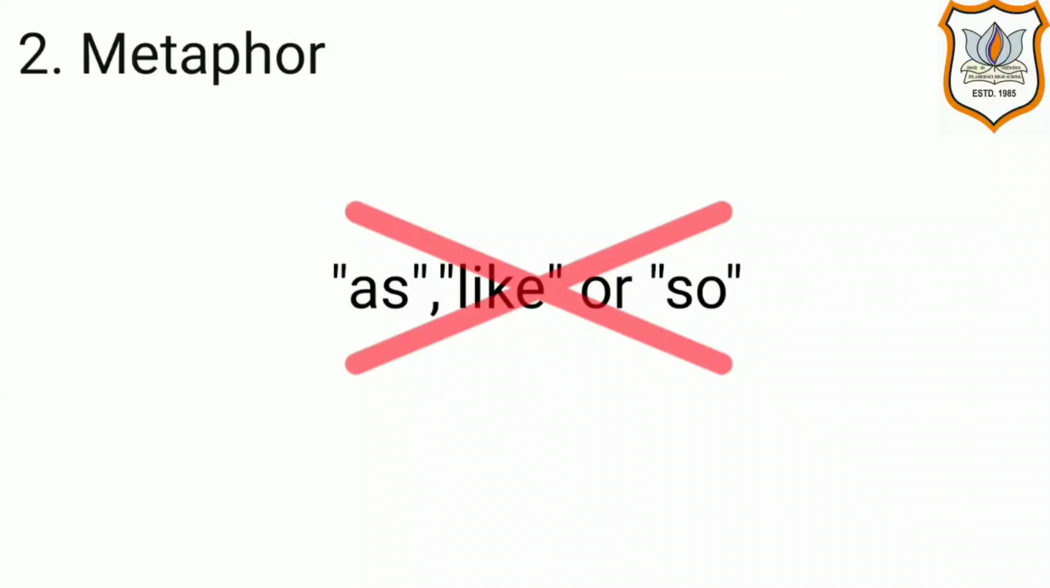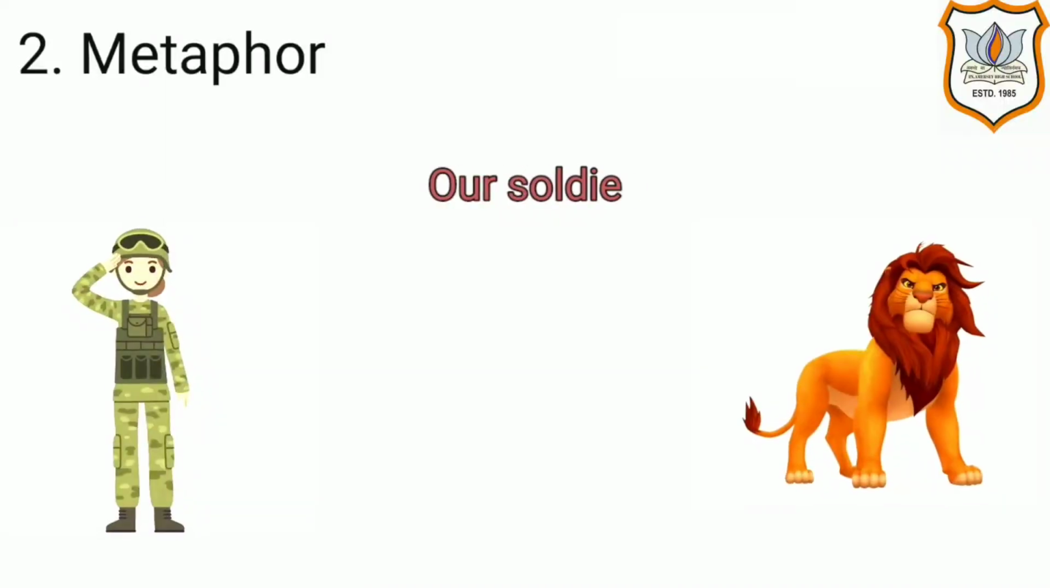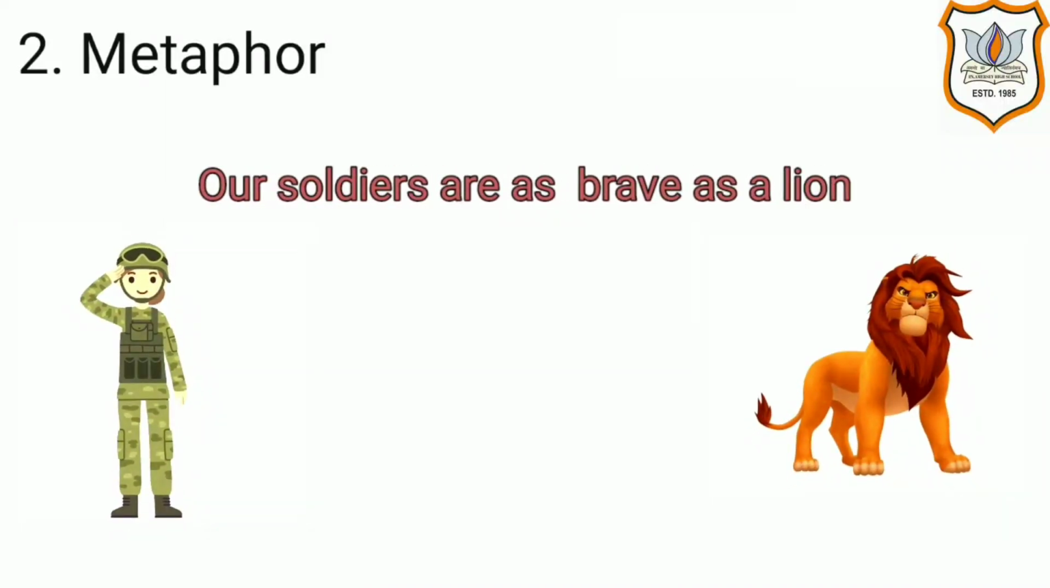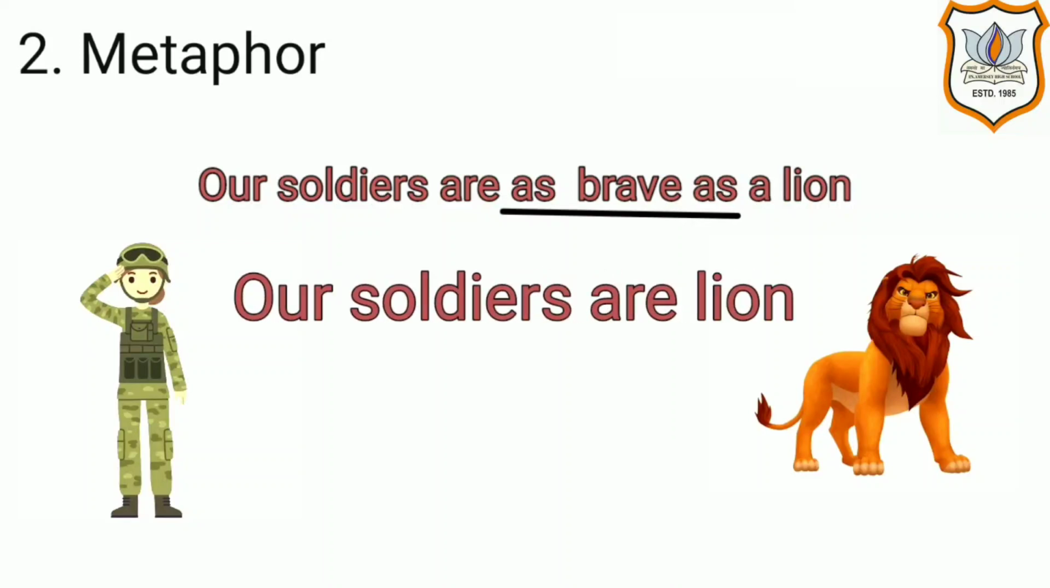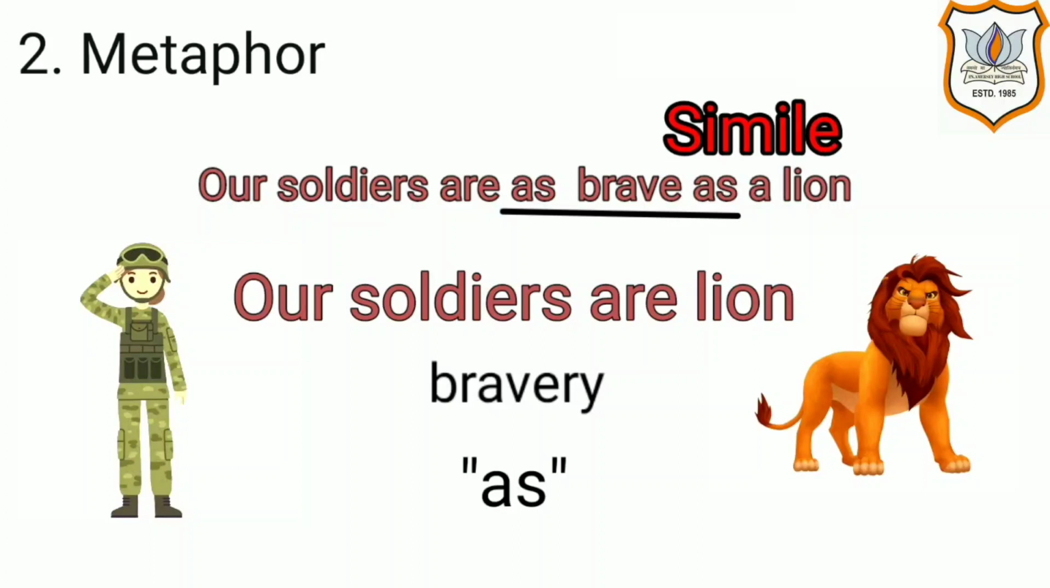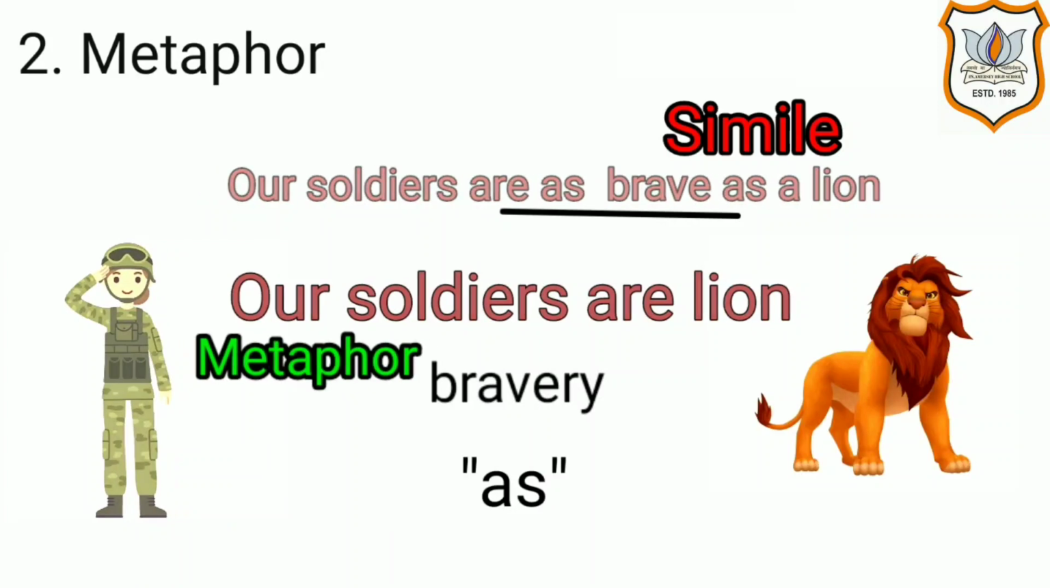Let's look into a previous example of simile and try to convert it into a metaphor. Our soldiers are as brave as a lion. Removing as brave as, it becomes our soldiers are lions. In this statement also, our soldiers are compared with a lion, and the common thing between them is bravery. But we have not used the word as. Thus, in the statement our soldiers are as brave as a lion, we use a simile, but when we say our soldiers are lions, we use a metaphor.